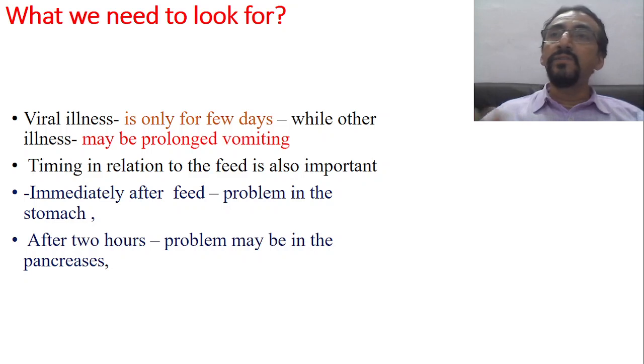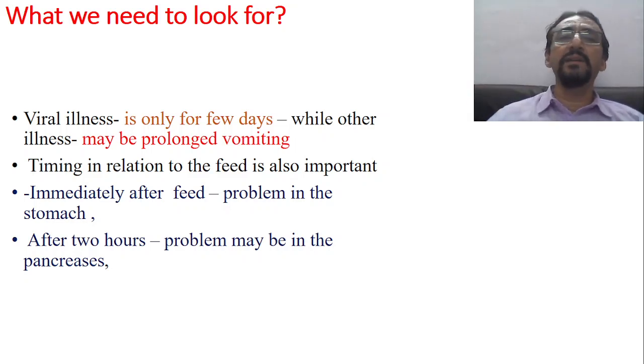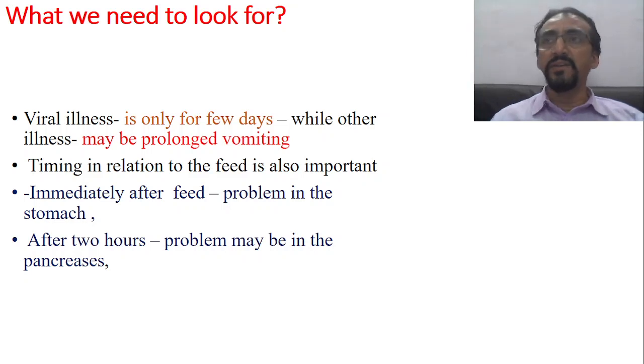This is suggestive of a descending viral infection. When vomiting starts, fever subsides. When diarrhea starts, vomiting subsides. This particular pattern is clearly suggestive of a descending viral infection.